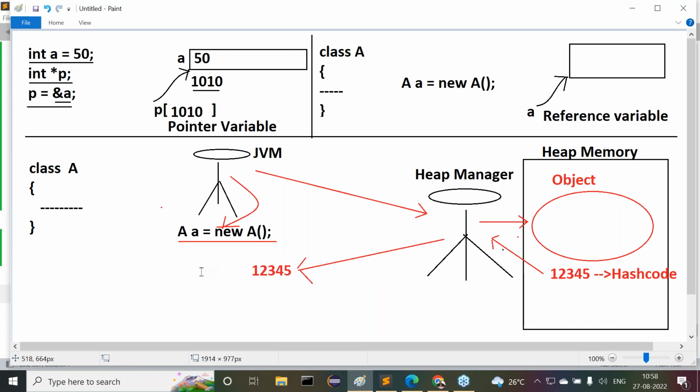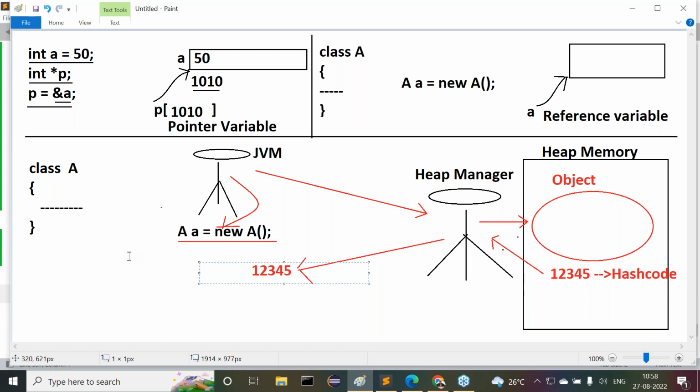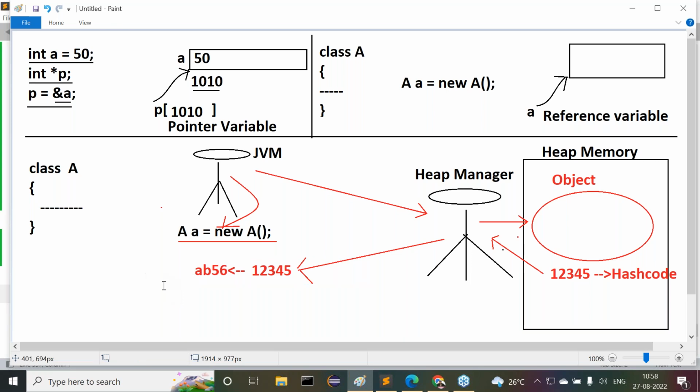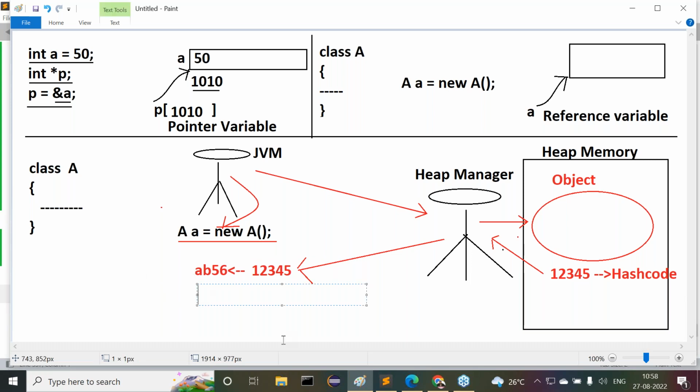Then when the JVM takes the hash code value from heap manager, immediately the JVM will convert the hash code value into its hexadecimal form. The hexadecimal form of the hash code is called the reference value of the object.